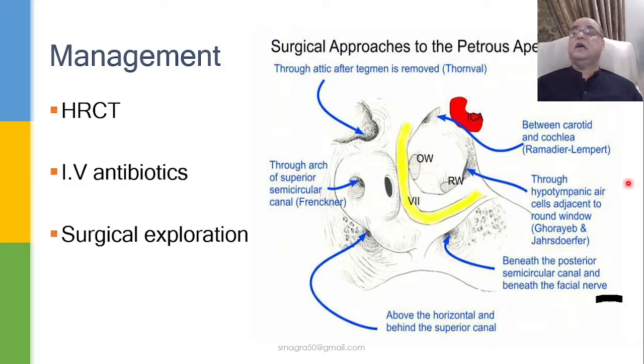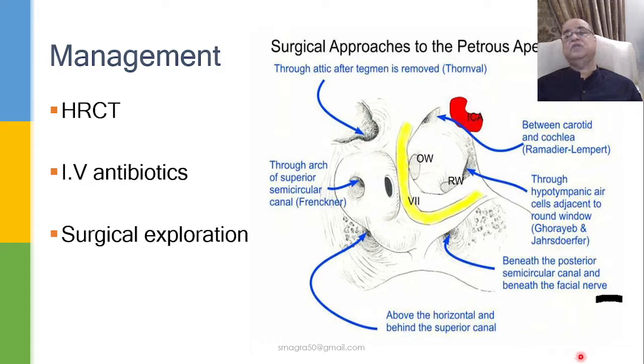If the spread of infection is through the antero-inferior tract, which is coming from the hypotympanum, then we can go between the carotid and the cochlea, that is the Ramadier-Lempert approach, or we can go through the hypotympanic air cells adjacent to the round window, or beneath the posterior semicircular canal and beneath the facial nerve.